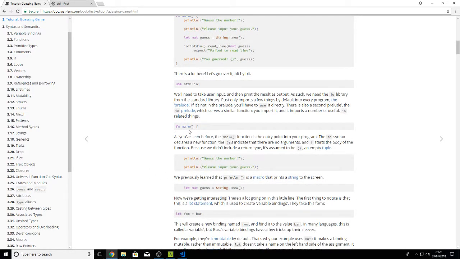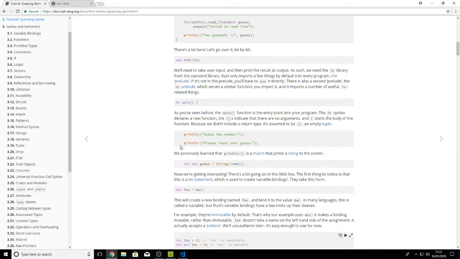And it's explained about the fn main. As you've seen before, the main function is the entry point of the program. The fn syntax declares a new function. The left and right parens indicate there are no arguments, and the left curly brace starts the body of the function. Because we didn't include a return type, it's assumed to be empty, basically an empty tuple.